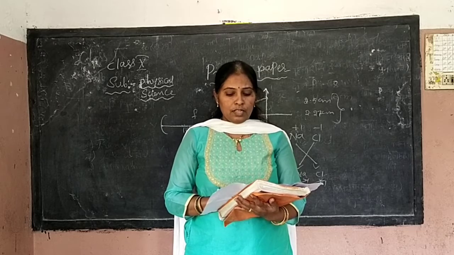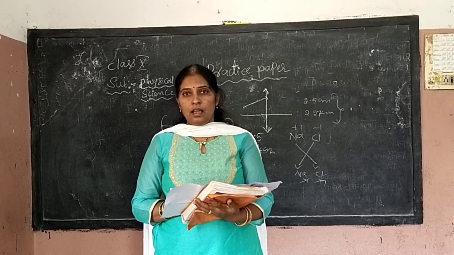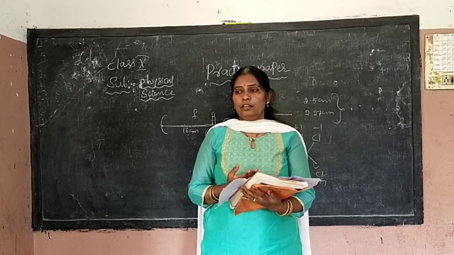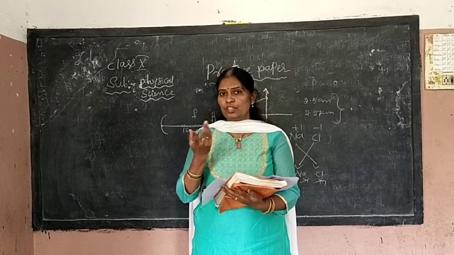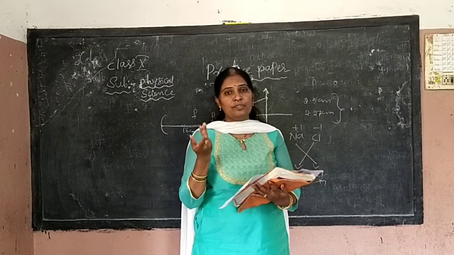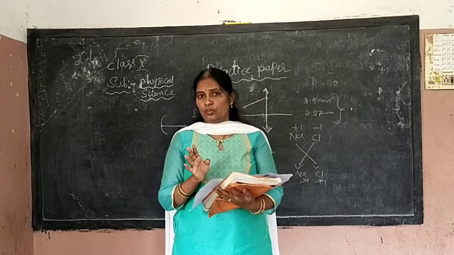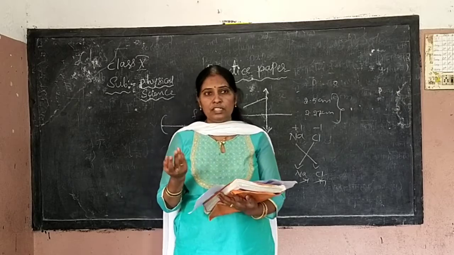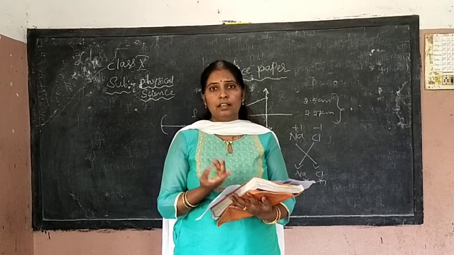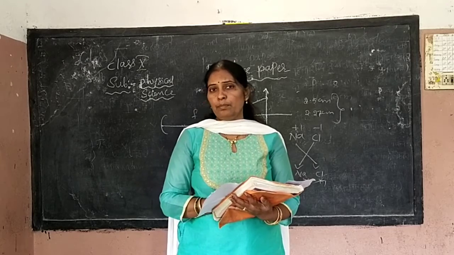Last objective: substance used for making a smooth surface. Plaster of Paris, bleaching powder, baking soda, washing soda. Just by reading the question you can understand which substance is used in construction to smooth a surface. No doubt baking soda and washing soda are not used, and you know the uses of bleaching powder. It is used to kill germs. It is an oxidizing agent to bleach clothes in the textile industry as well as in the paper industry.